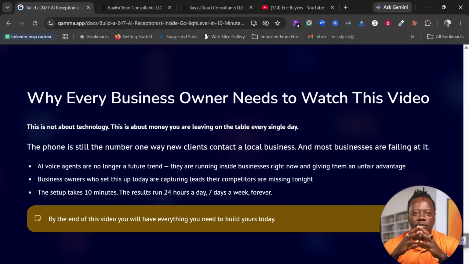But if your business depends on calls, if somebody is calling your business all the time, you are a plumber, you are a dentist, you are a chiropractor, you are an insurance agent, a restaurant, whatever business you're doing, you are getting calls every day. People call you every time. So in order not to leave money on the table, you need to make sure that you are not going to have any missed calls, because every missed call is a business lost.